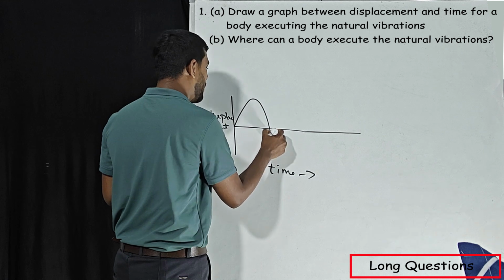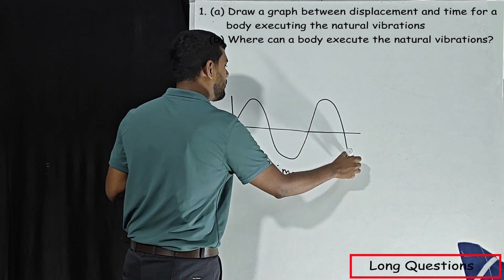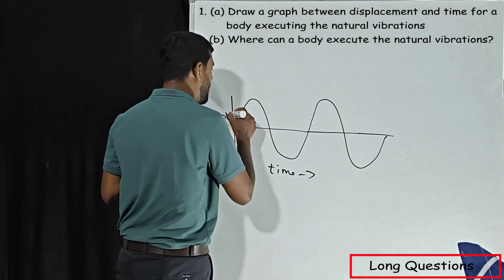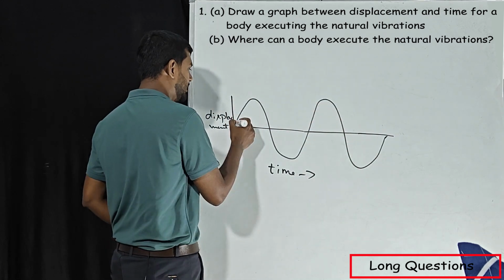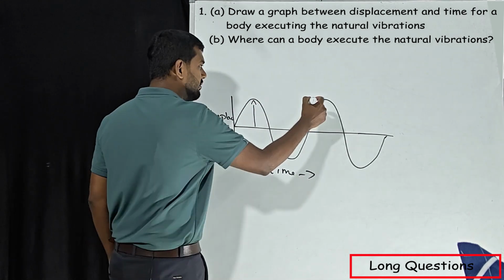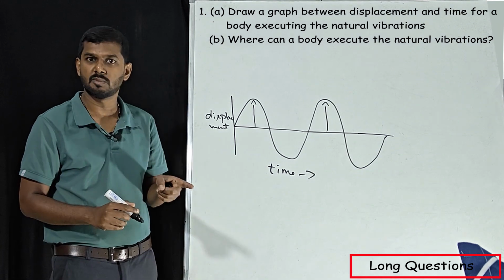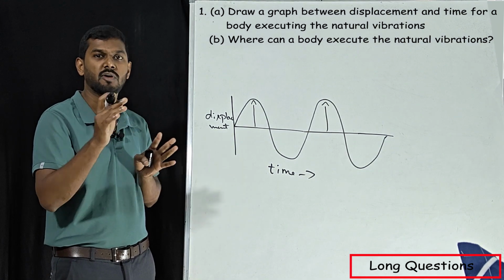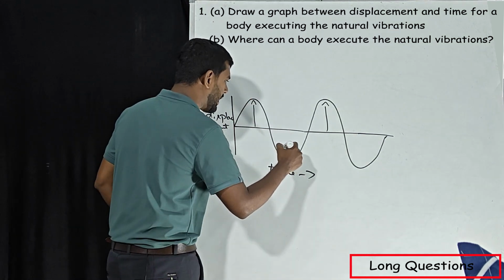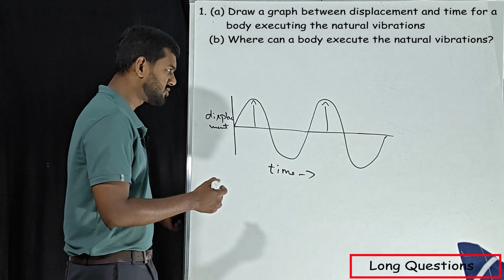So what kind of vibrations are we talking about? Natural. In natural vibration, the amplitude will not decrease. This is nothing but amplitude, right? The amplitude of every wave will be the same for natural vibration. Keep this in mind. If they have mentioned damped vibration, then for every wave this amplitude has to reduce, like this.